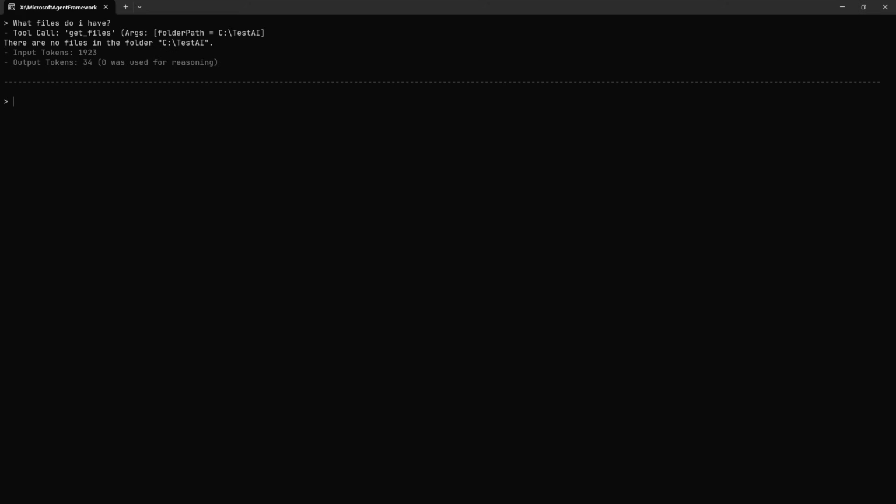We also have things like we can go in and work with files. So I can ask, what files do I have? And it calls a get files tool. There are no files in the main folder. What about subfolders?